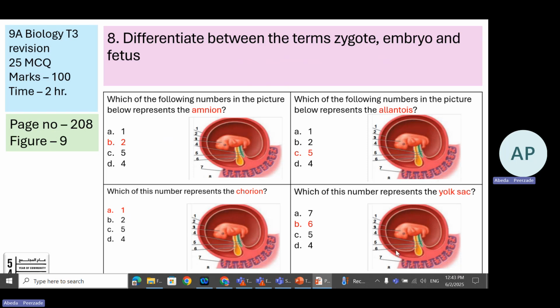Yolk sac, you can see these all structures are very close. Again, I am asking you to be careful when you answer the question. Number 6 is for yolk sac. Chorion, very easy to identify, number 1.